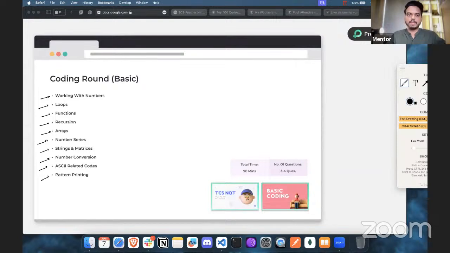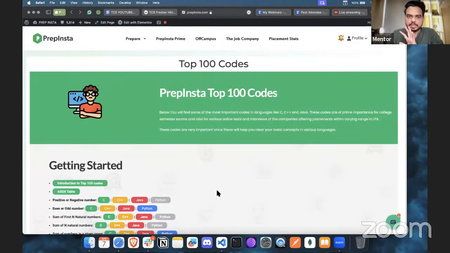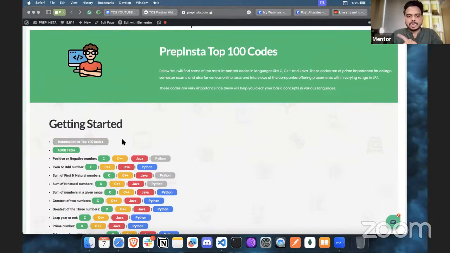Even if you know basic coding, I will tell you a resource where you can find questions like this in all programming languages. For example, if you visit this, it is the top 100 codes of PrepInsta, where you can see the ASCII table.